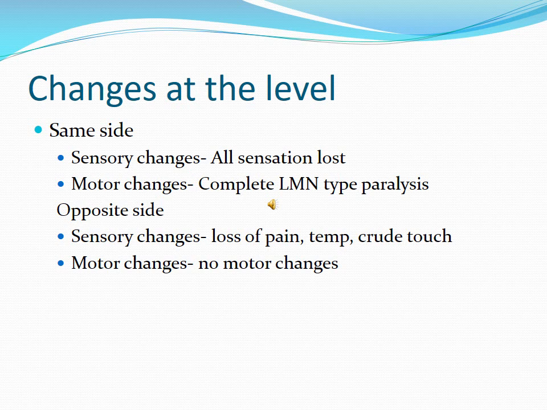So fine touch, tactile discrimination, tactile localization, vibration, proprioception and stereognosis are intact at the level of lesion on the opposite side. And talking about motor changes, there are no motor changes, as most of the motor tracts are crossed at the level of medulla, forming the lateral corticospinal tract, and only some fibers forming the anterior corticospinal tract cross at the level of the spinal cord, and if they are damaged, then only a very mild effect is there. So we can say no motor changes occur on the opposite side at the level of hemisection.